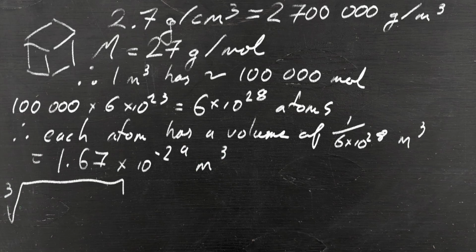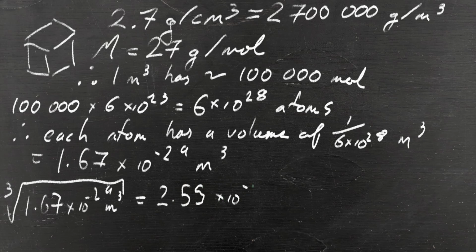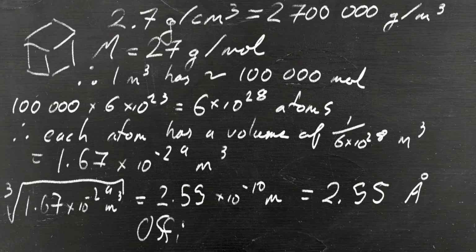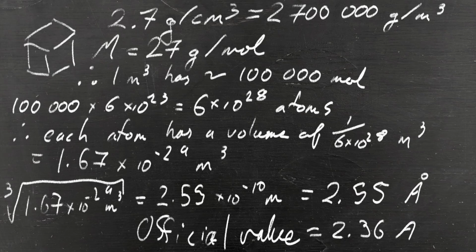Taking the cube root, we find that each edge of our atomic cube must be 2.55 times 10 to the negative 10, or about 2.5 angstroms. Now, the official diameter of aluminium is 2.36 angstroms. So we're in about the right ballpark, even though we made a very crude assumption.